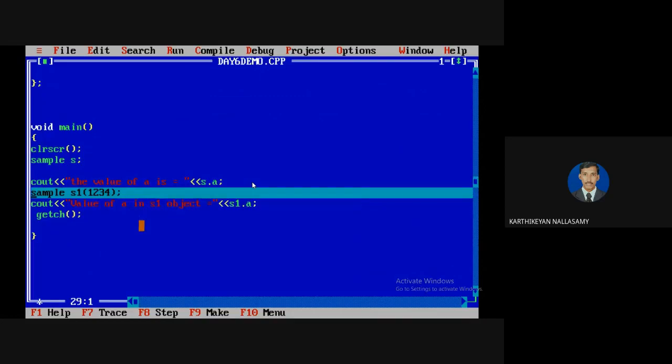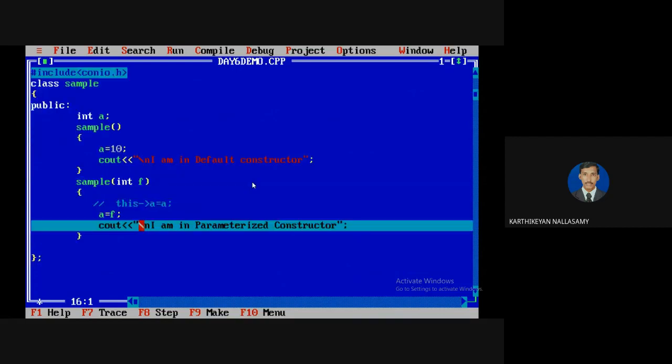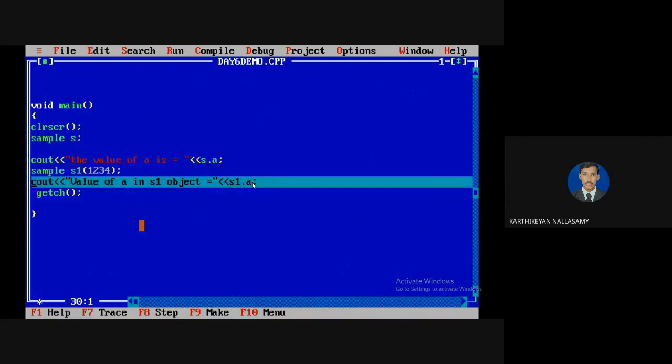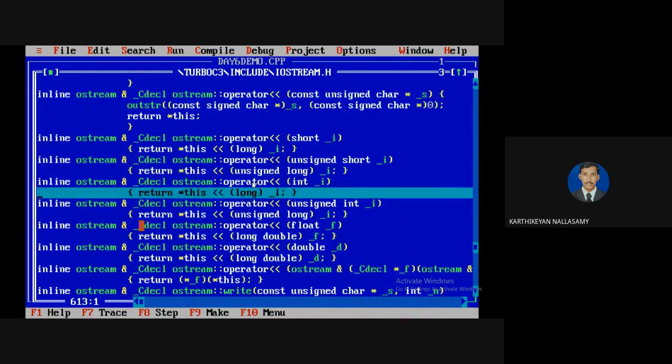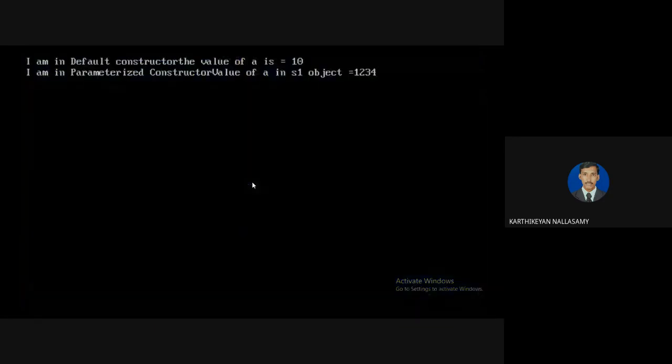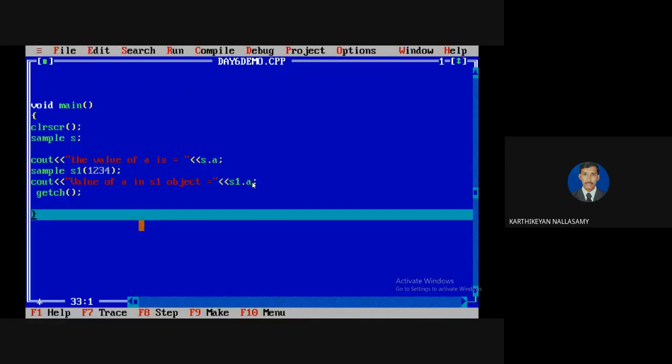Okay. Now after that, another object creation. Here I passed one argument. It means the one-argument function is invoked, then it will print the value of A, and then the terminator. See that there is A equal to 10, and the next one is 1, 2, 3, 4, because the first one invokes the default constructor, so in S the value of A is 10, and S1 invokes the parameterized constructor, so the initial value is 1, 2, 3, 4, because the parameter is a copy.